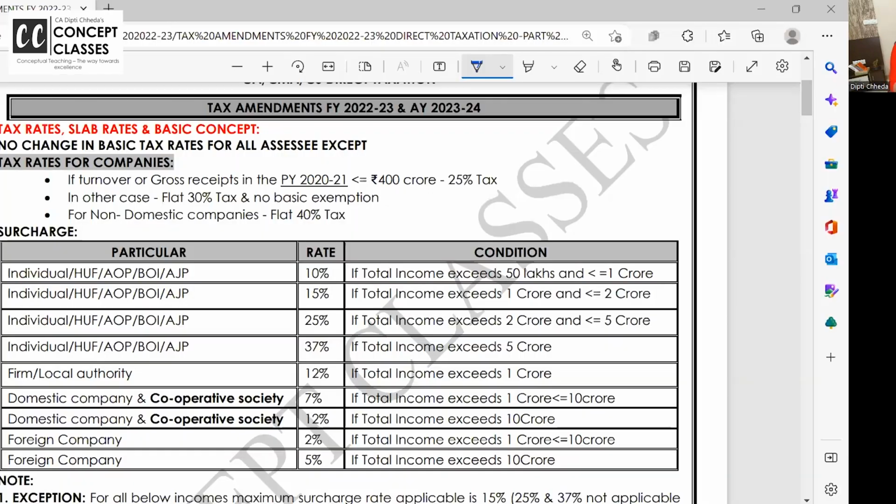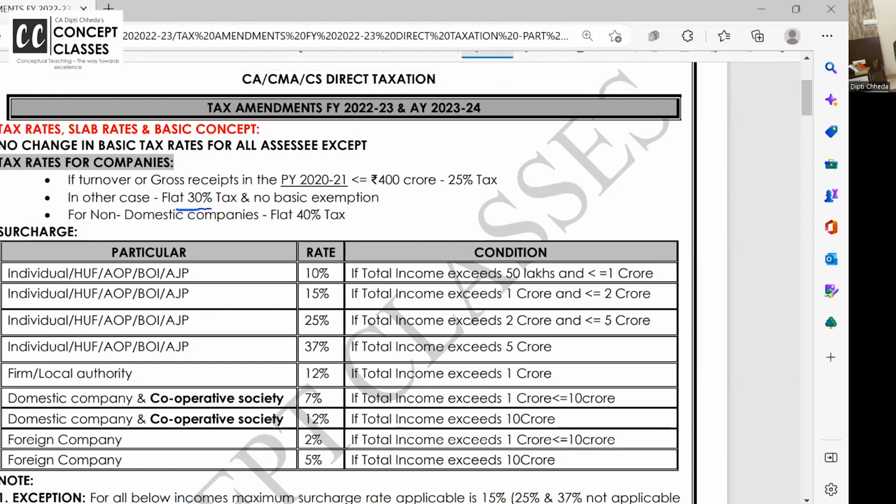There are no changes in the tax rates, slab rates for individuals, special income, special rates. No changes, except when it is coming to companies. Domestic companies, the tax rate is 30%. But in case of previous year 20-21, the turnover of the company, we are in which financial year? 22-23. Assessment year 23-24.